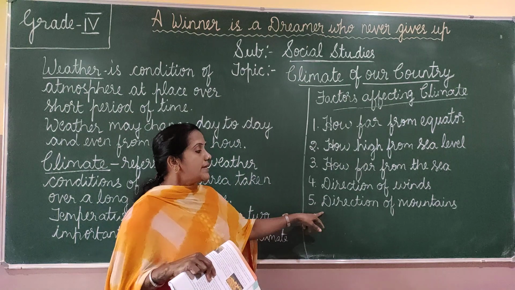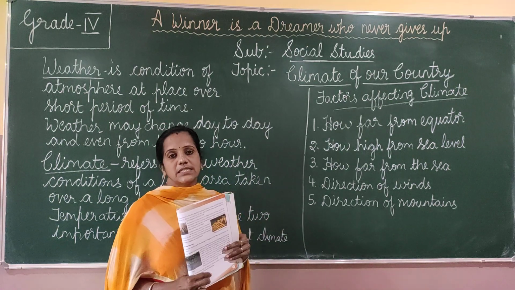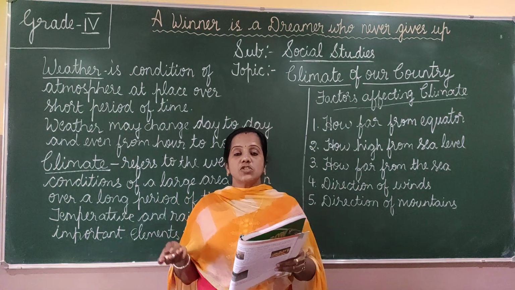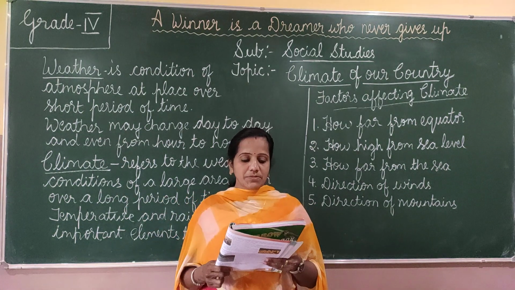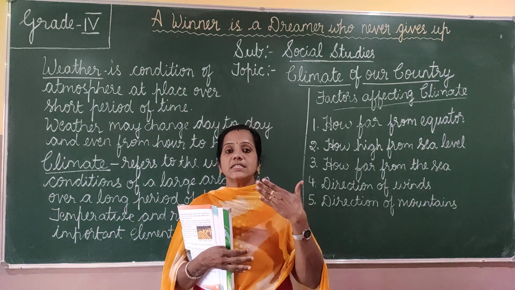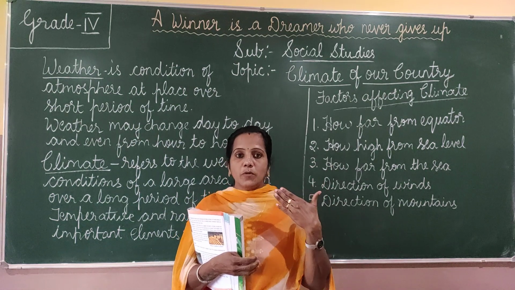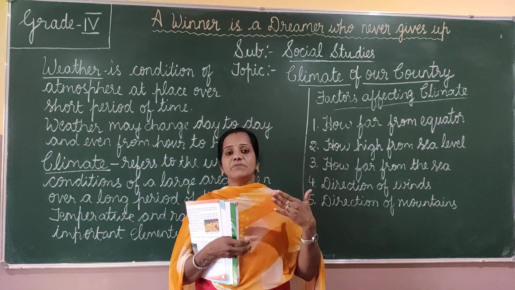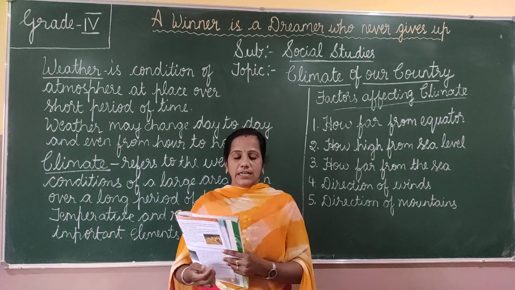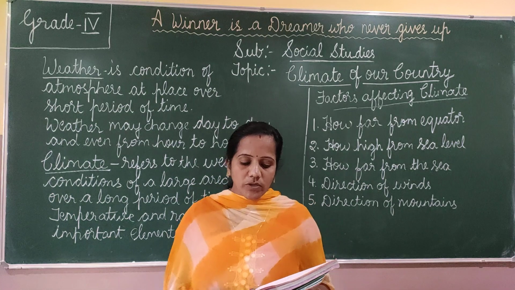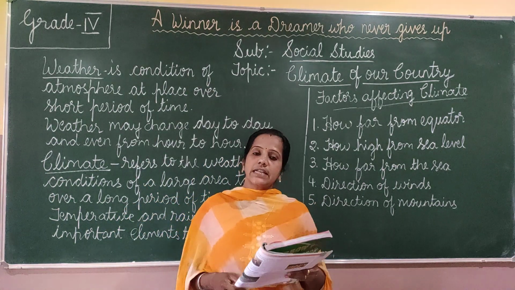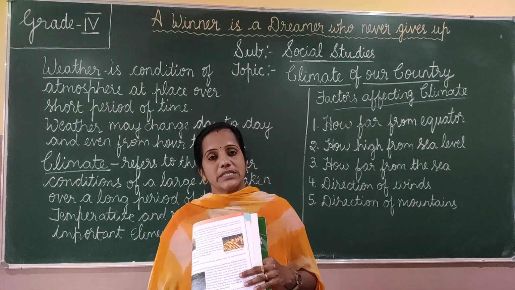And the last is direction of mountains. If the mountain is opposite to the direction of the wind, it helps in causing rains. When the wind is blowing, these mountains stop the wind and it causes rainfall in that particular area. If the direction of the mountain is opposite to the direction of the wind, it helps in causing rain. For example, the Western Ghats.